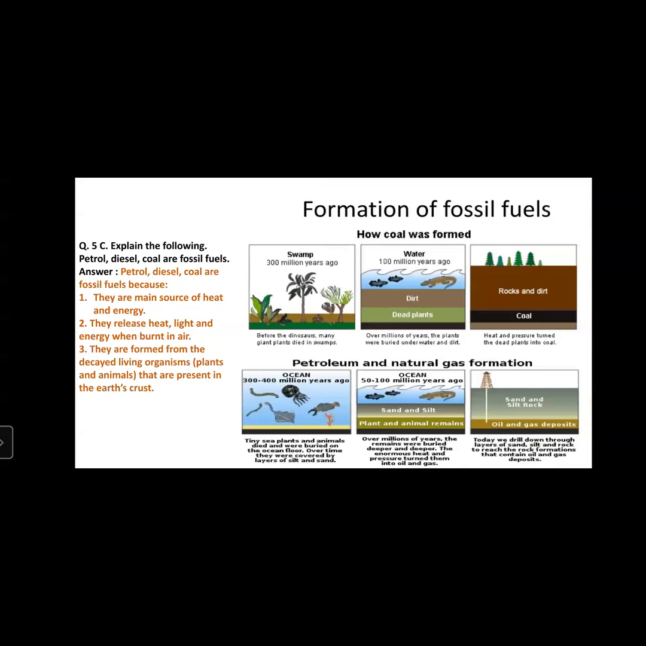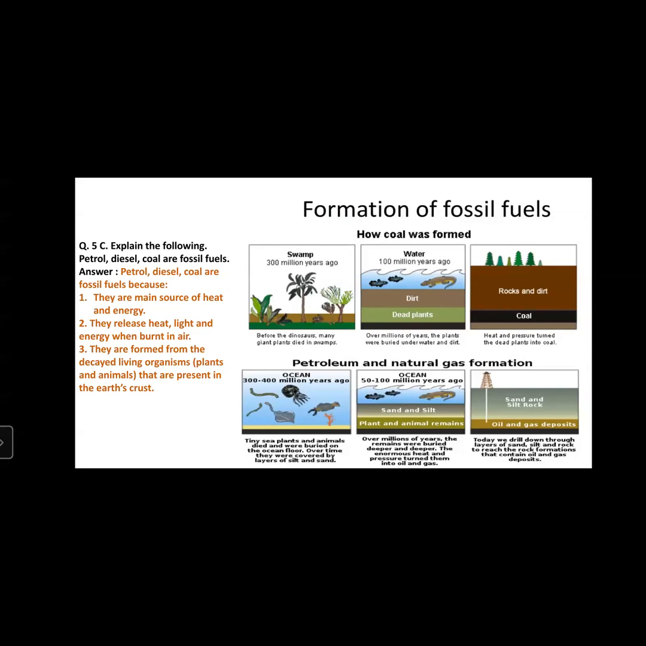Petrol, diesel, coal are fossil fuels. First answer is, why do we call petrol, diesel and coal fossil fuels? Because, first point, they are the main source of heat and energy. Since they give energy, we use them as fuel. Because they give energy, therefore it is fuel.